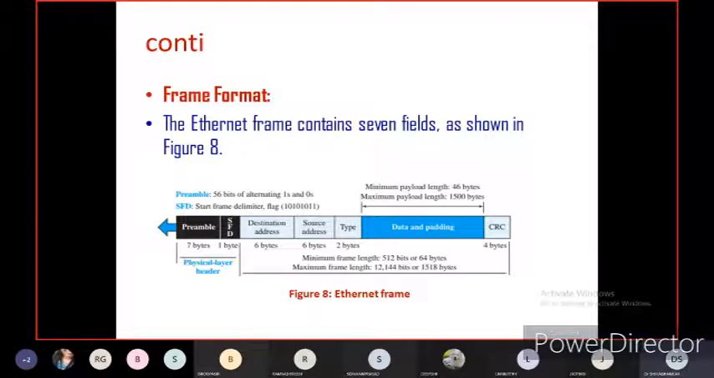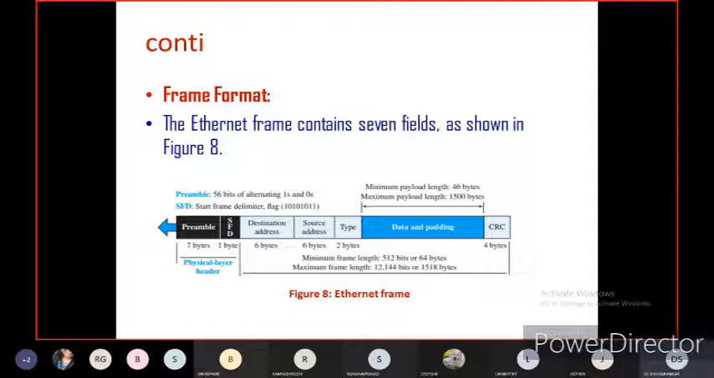So this is the frame format. As I told you, there is a standard structure or format of the data frame. The Ethernet frame contains 7 fields as shown in the block diagram. That is preamble, 7 bytes, destination address 6 bytes, source address 6 bytes, type that is 2 bytes, data and padding, then the cyclic redundancy check, that is CRC, 4 bytes.